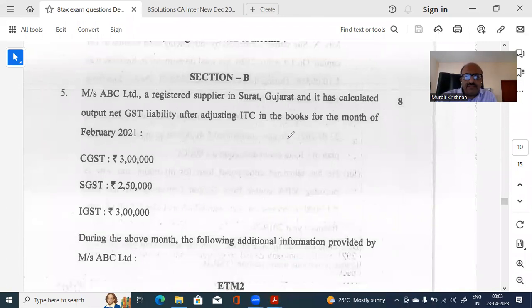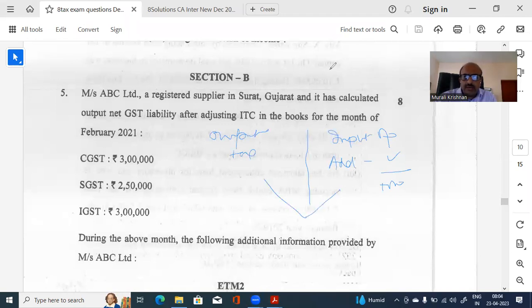The earlier way it was done was output tax, input, opening, then add input, total input, and then the set off. But here they have done it a little differently. It's a little easier. Now please read.